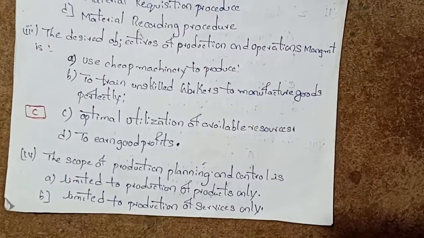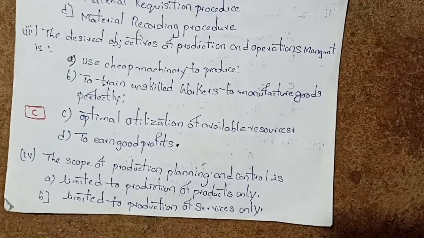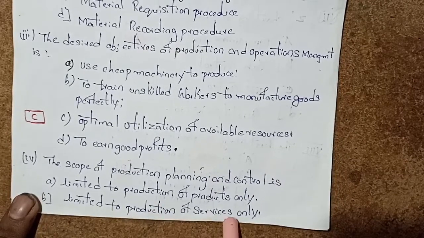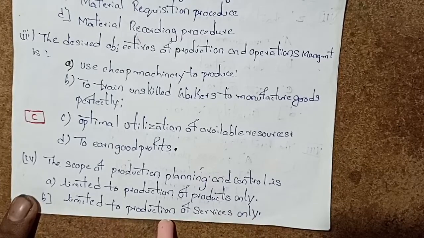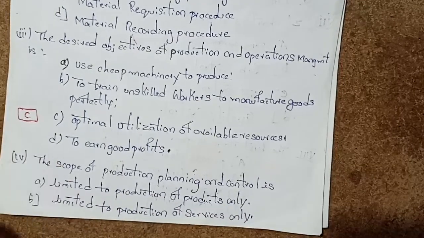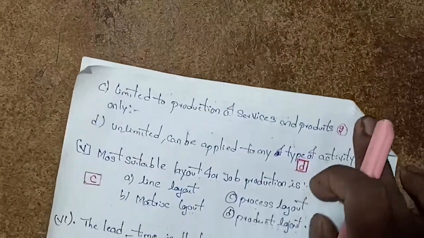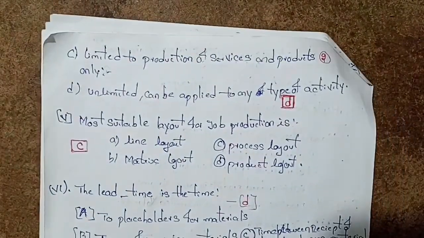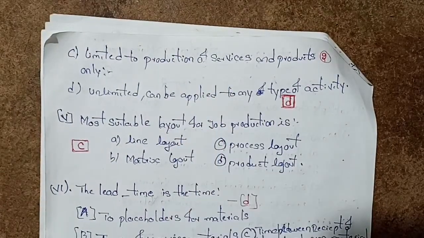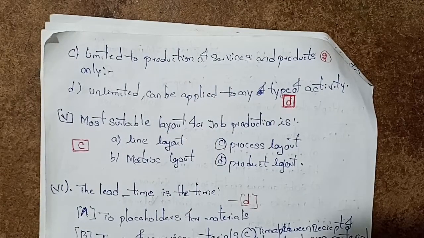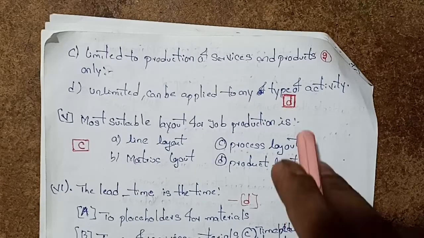Next, the fourth one. The scope of production planning and control is: option A, limited to production of products only; limited to production of services only; option C, limited to production of services and products only; unlimited, can be applied to any type of activity.